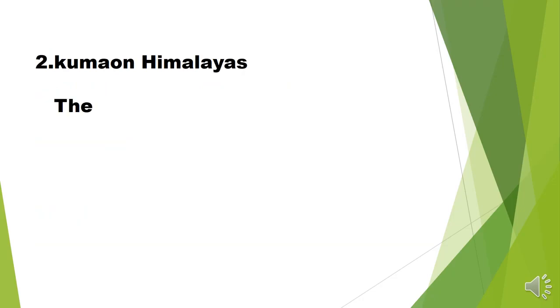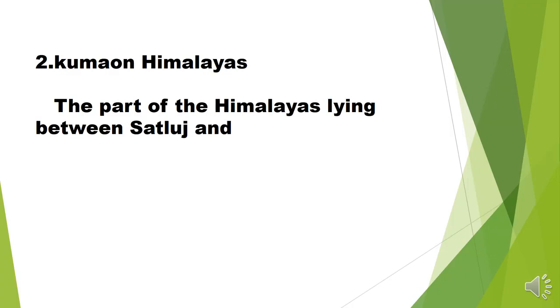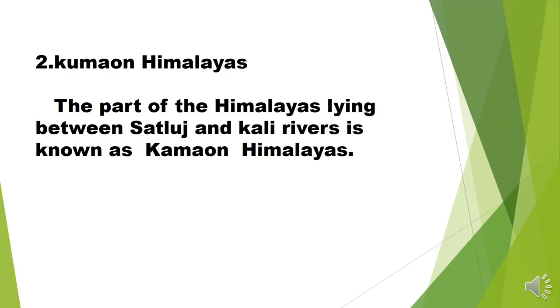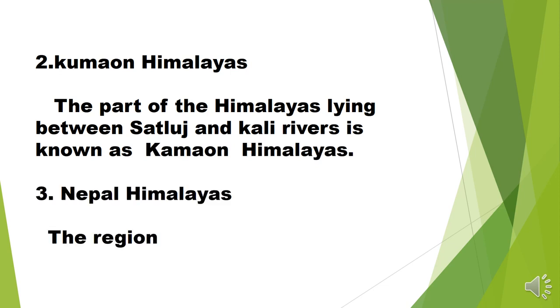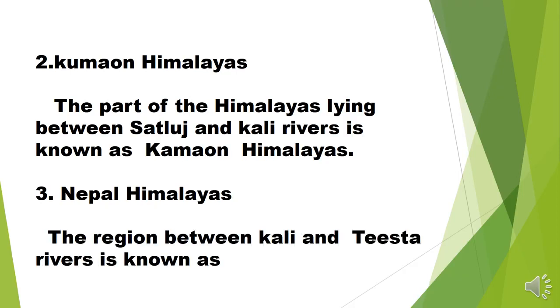Next is Kumaon Himalaya. Kumaon Himalaya means the part of the Himalayas lying between Satluj and Kali River. Satluj River originates in Himachal Pradesh, and Kali River originates in Uttarakhand. So those areas lying between Satluj and Kali River are called Kumaon Himalayas.